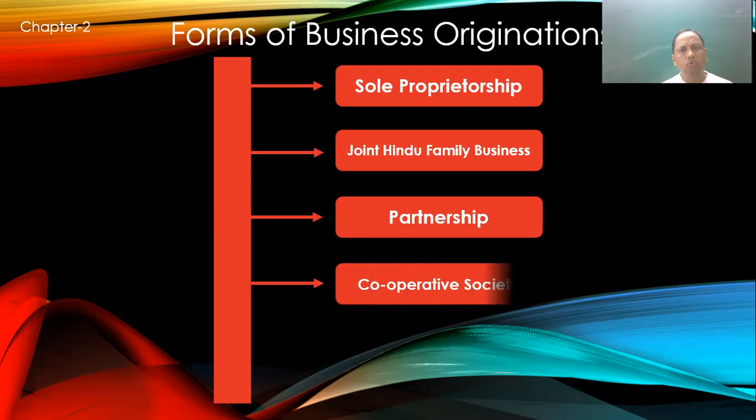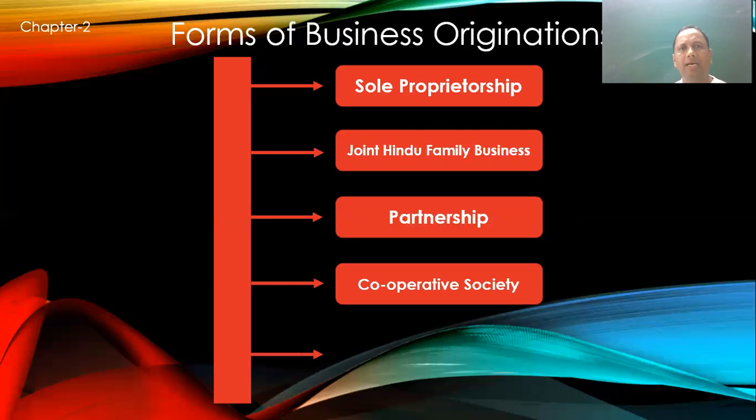And the next is the cooperative society. A cooperative society is a society formed by a group of persons. A minimum of 10 persons is needed to form a cooperative society, and one man, one vote is the policy there. The main motive is service, where they do not work for earning profit, they work for the welfare of the society, and it has legal status. Without legal formalities, a cooperative society cannot be started. So while starting a cooperative society, legal registration is compulsory.